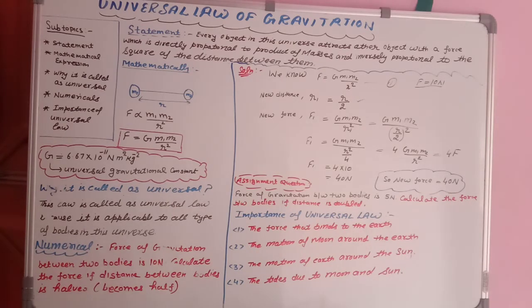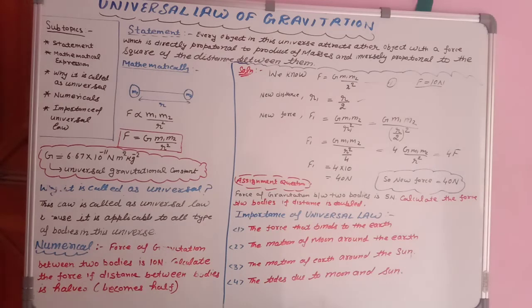Okay. So simply, if by chance you forget the statement of the universal law of gravitation, you can say simply that F is equal to capital G M1 M2 upon R square. Obviously, you will get half marks. But the statement is also very important and very easy. Get it? So now let us proceed towards our third point.